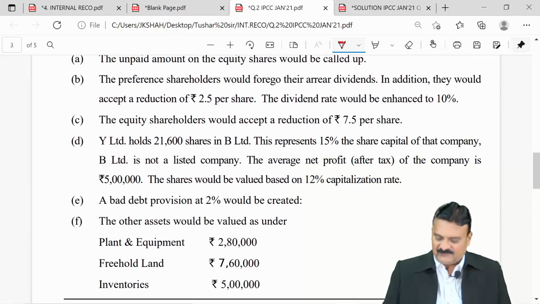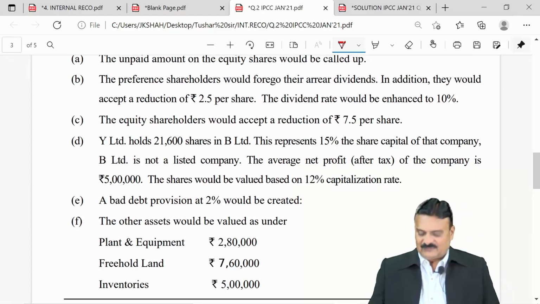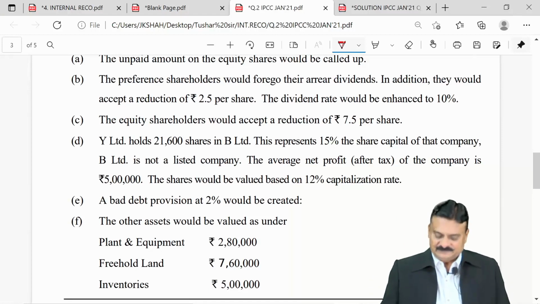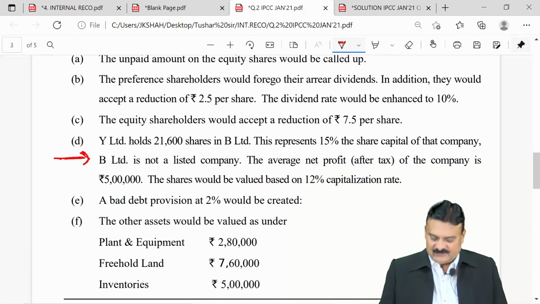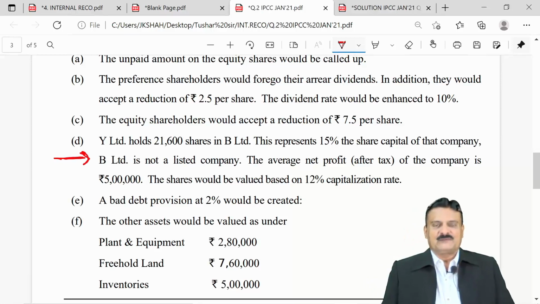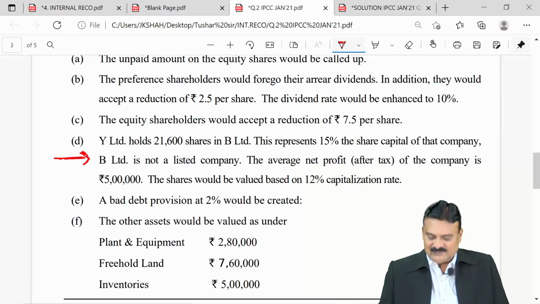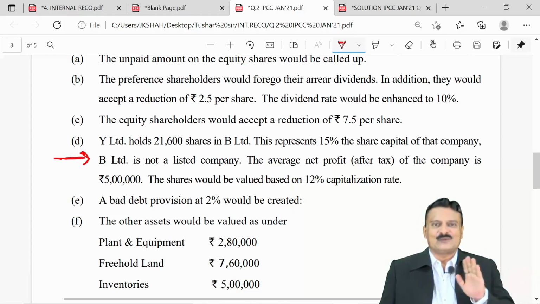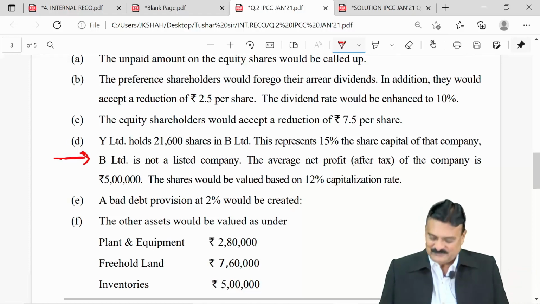Next one, equity shareholders would accept a reduction of 7.50 per share. This is a typical adjustment. Y Limited, means our company, holds 21,600 shares in B Limited. This represents 15% of the share capital of that company. So, our company holds 15% of share capital of B Limited. B Limited is not a listed company. That means our investment's stock market value we can't know because it is not a listed company.